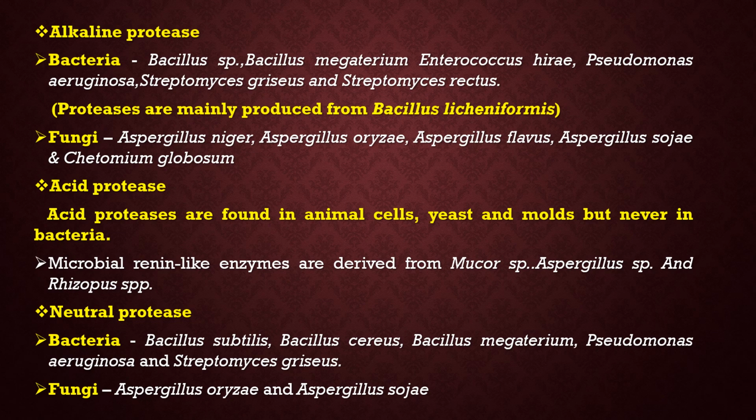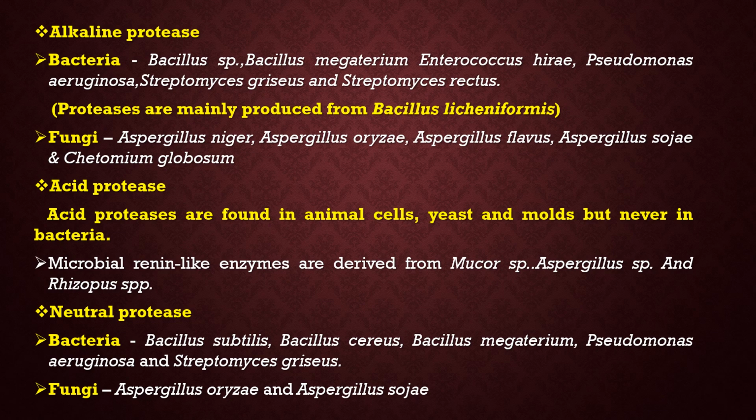Alkaline protease. Alkaline proteases are produced by some bacteria such as Bacillus species, Bacillus megaterium, Staphylococcus aureus, Pseudomonas aeruginosa, Streptomyces griseus, and Streptomyces rectus. Proteases are mainly produced from Bacillus licheniformis. Some fungal species can also produce alkaline proteases, such as Aspergillus niger, Aspergillus oryzae, Aspergillus flavus, Aspergillus sojae, and Chaetomium globosum.